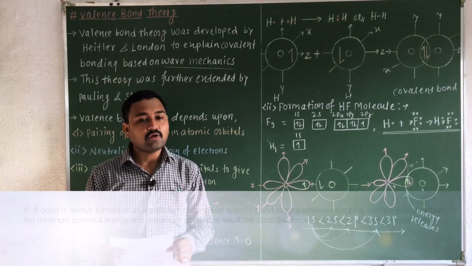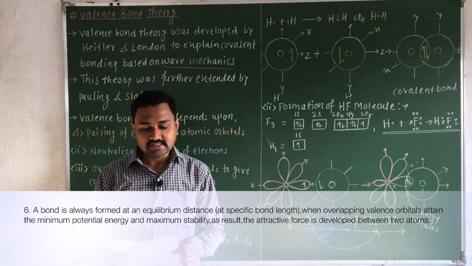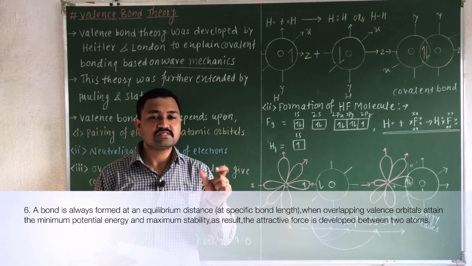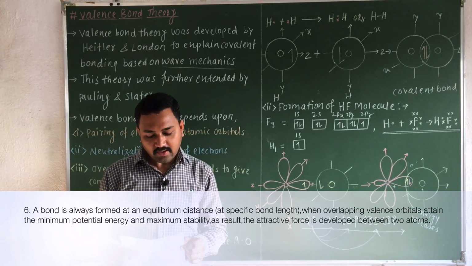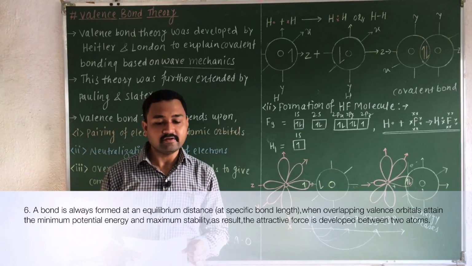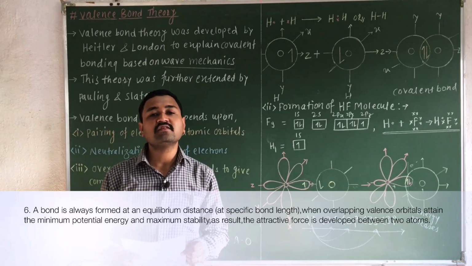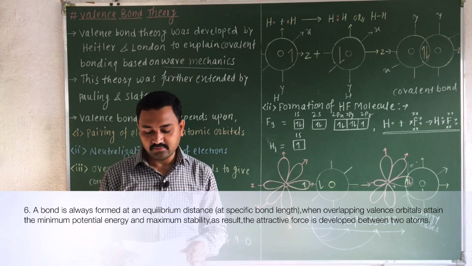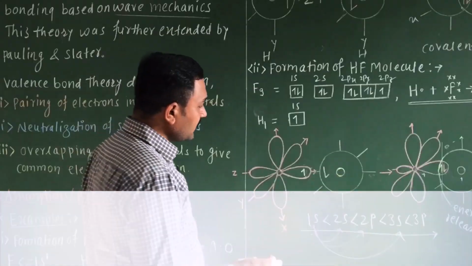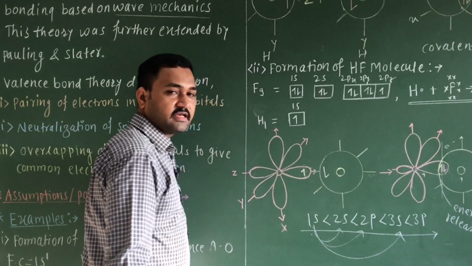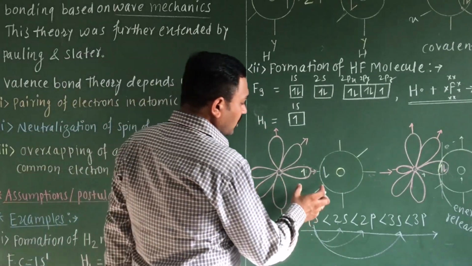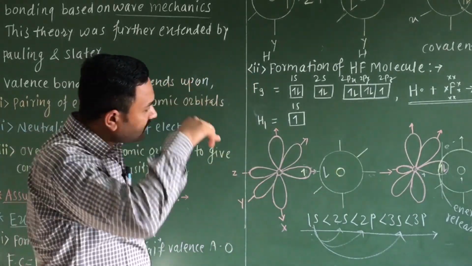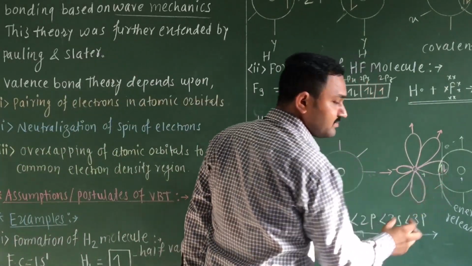Now next postulate number 6. A bond is always formed at an equilibrium distance, that means at a specific bond length, when the overlapping valence atomic orbitals attain a minimum potential energy and the maximum stability. As a result, the attractive force is developed between the two atoms. The overlapping between these two atomic orbitals takes place. Okay. So obviously, if the overlapping of these atomic orbitals takes place, it will take place at an equilibrium distance. That means at a specific distance.